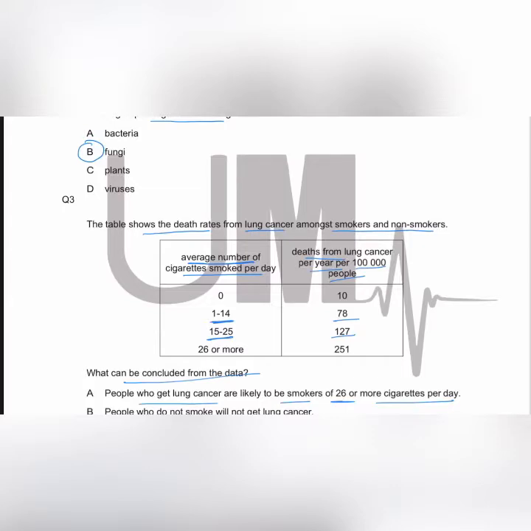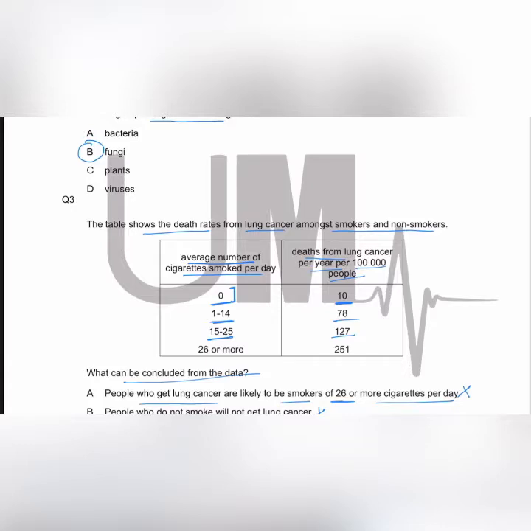And even the data suggests that people who are not smoking any cigarette might still die from lung cancer. So the option A is wrong. Let's look at the option B. People who do not smoke will not get lung cancer. No, this statement is again wrong. Why? Because the data suggests that there are certain individuals who died with lung cancer, and these individuals did not smoke cigarette. So this is not true. They might get lung cancer without smoking.